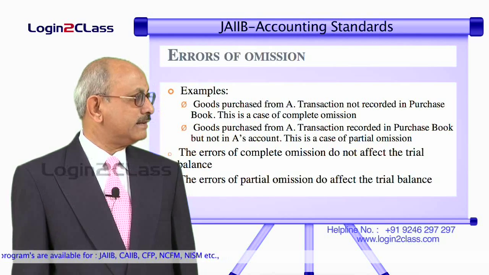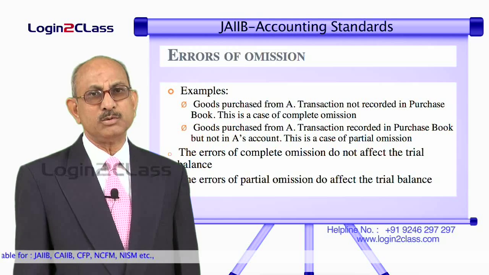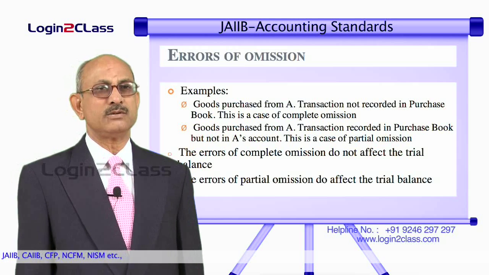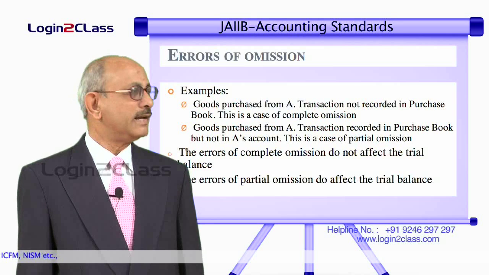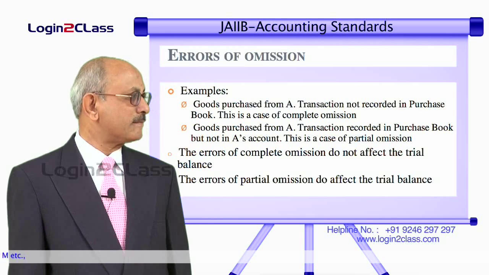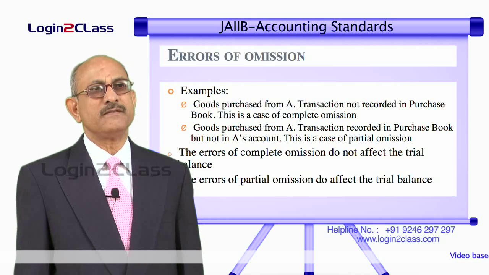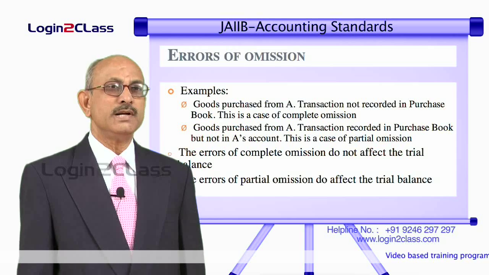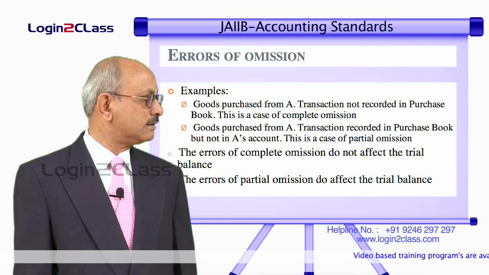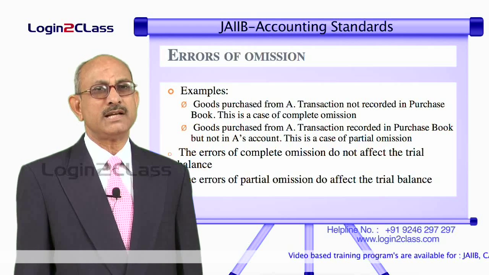And in the second case, you don't record the entire transaction. That means you neither record it in the purchases book nor take it to A's account. So this is a case of complete omission. So such an error is called an error of total omission. When it is a total omission, such errors do not affect the trial balance. That means if you have forgotten to take it both on the credit side as well as the debit side, it is not going to affect the trial balance.